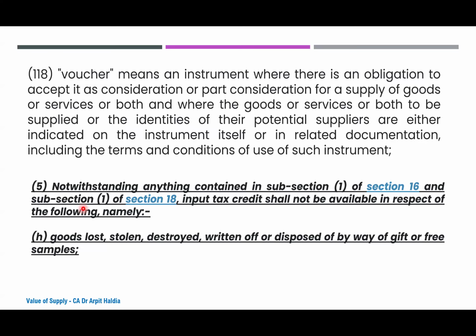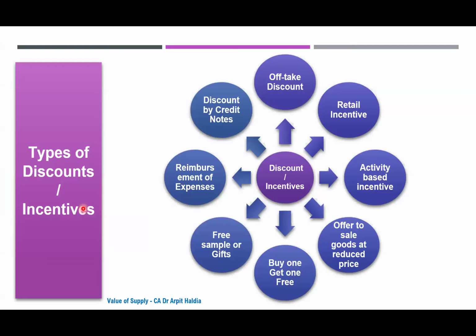So this is how I see section 17(5)(h). Something as a consideration to the contract, something as a condition to the contract, and something which is neither present in the clause of condition nor in a clause of consideration. The third part is something which is covered by section 17(5)(h). The first part is consideration. The second part is eligible for ITC in the course of furtherance of business by 16(1) and 18(1). The third is covered under clutches of section 17(5)(h).